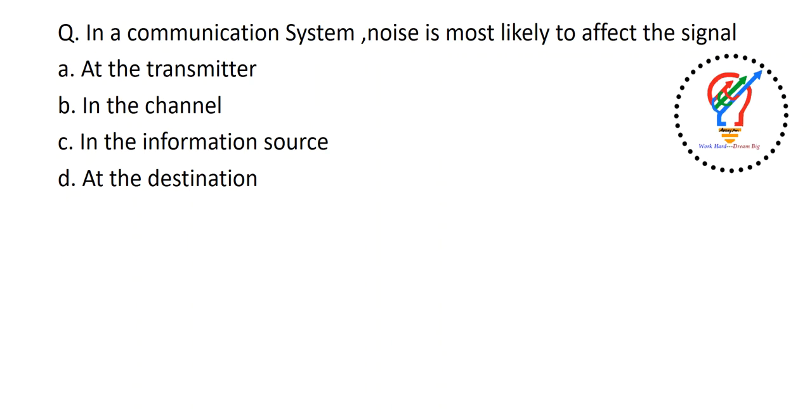Next one. In a communication system, noise is most likely to affect the signal at the transmitter, the channel, the information source, or the destination. The answer is, in a communication system, the noise is most likely to affect the signal in the channel. So the answer is B here.